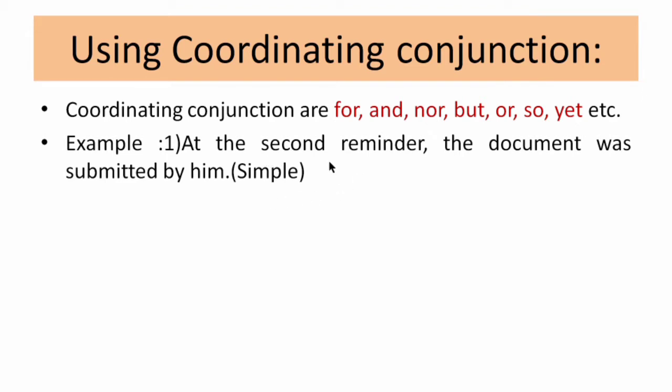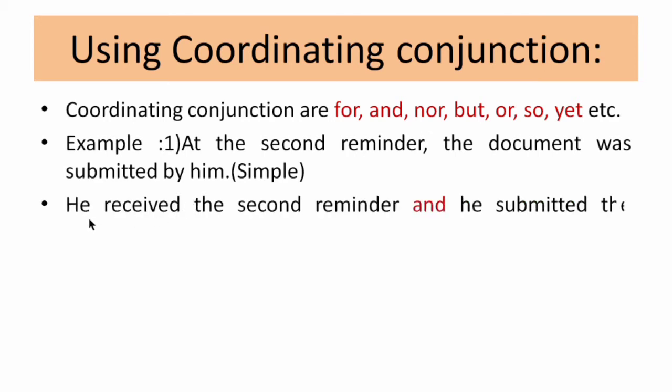Here once again, we are talking about two events. At the second reminder, this is the first event, and the second is the document was submitted by him. So just see how we have split it. He received the second reminder, and here we have used a coordinating conjunction, and he submitted the document.